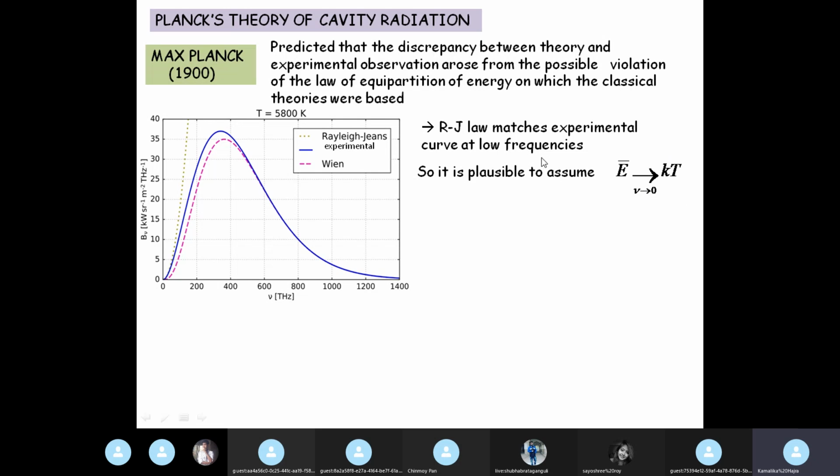Because Rayleigh-Jeans law is based on the law of equipartition of energy. The law of equipartition of energy for electromagnetic standing waves predicts the average energy to be kT, not half kT. Remember, because of the two states of polarization, we multiplied half kT by 2. So it comes out to be kT. And since Rayleigh-Jeans law matches the experimental curve at low frequency, we can assume that E is of the order of kT when frequency is very small.